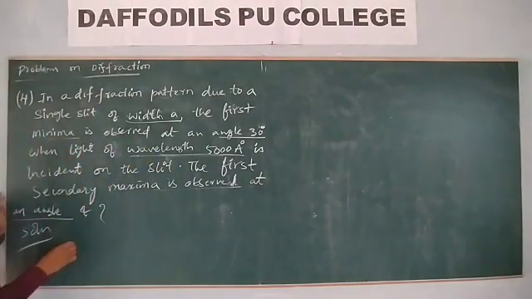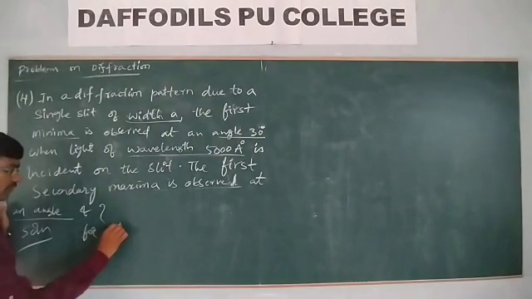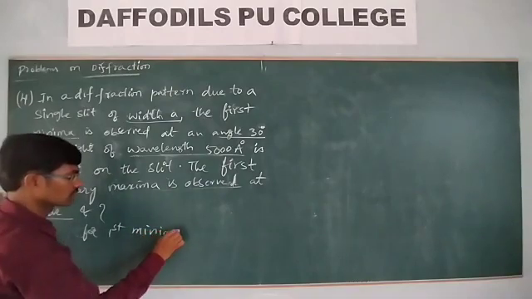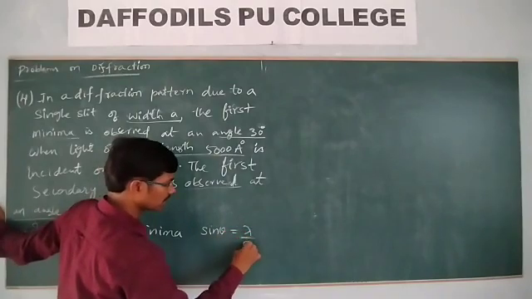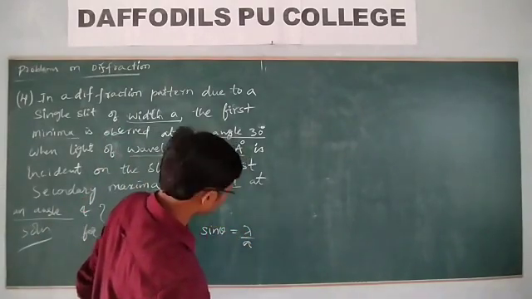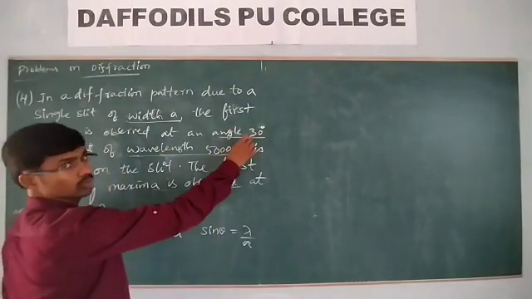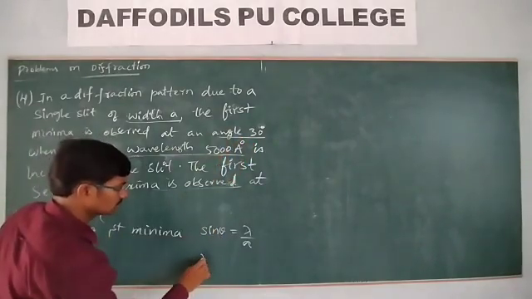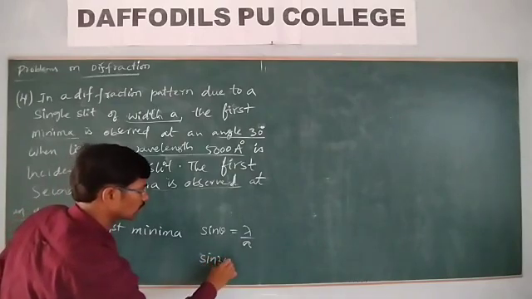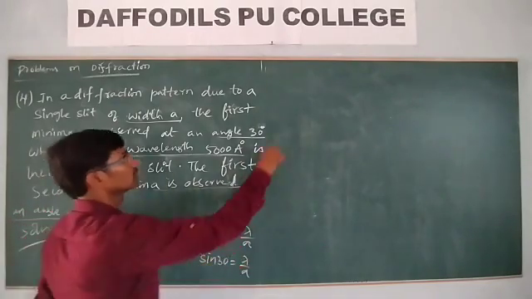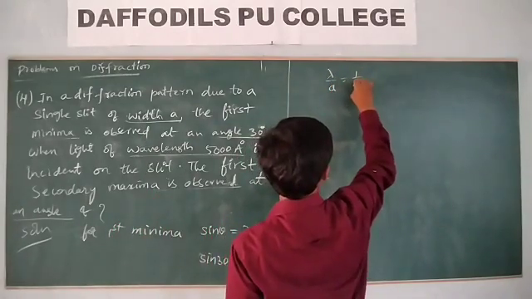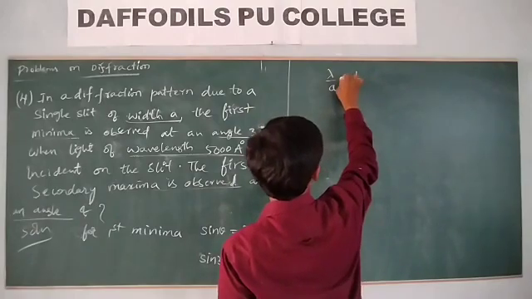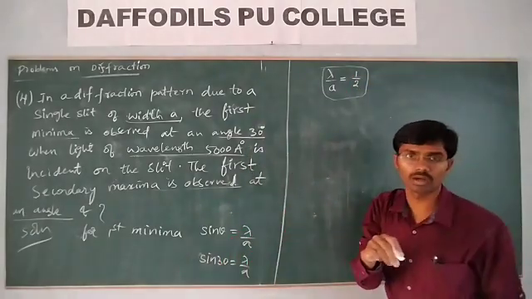For the first minima, what you know, sin theta is equal to lambda by a. Then theta is equal to how much is given? 30 degree. Then sin 30 is equal to lambda by a. So that what you can get here, lambda by a is equal to 1 by 2.